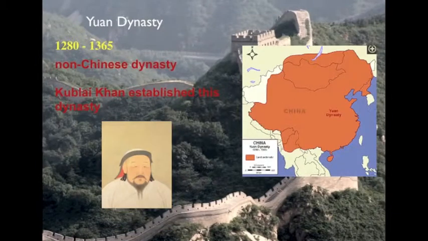The next dynasty is the Yuan dynasty, founded in 1280 and ending in 1365. This is a non-Chinese dynasty. Mongol invader Genghis Khan and his hordes conquered much of Asia, including China, and his grandson, Kublai Khan, established this dynasty, during which the Mongols reopened and expanded overland trade routes linking China, Central Asia, and the Mediterranean.